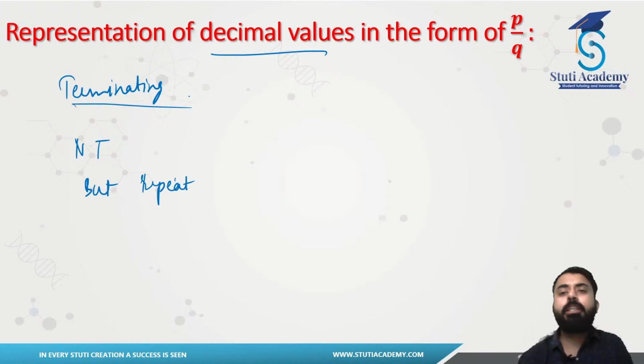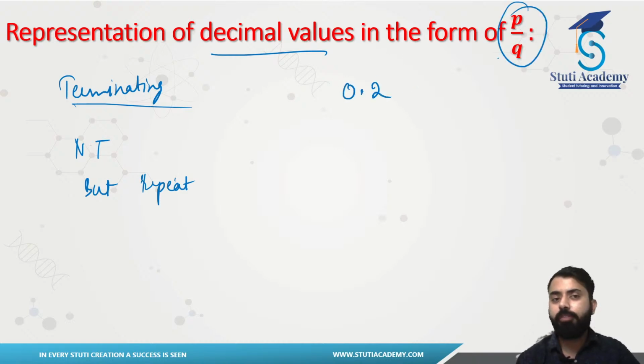If it is terminating, then it can also be easily represented in the form of p by q. How is that possible? Let's see. If I take the example from the previous case, the value 0.2, you can easily represent it in the form of fractions, right? You will just remove the decimal and put a 10 here, that will be 1 by 5. So you have the value in the form of p by q, right?